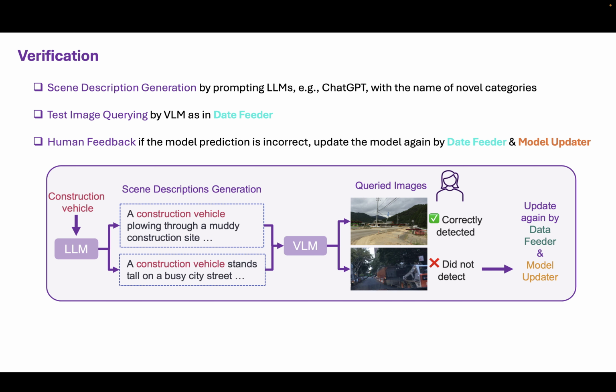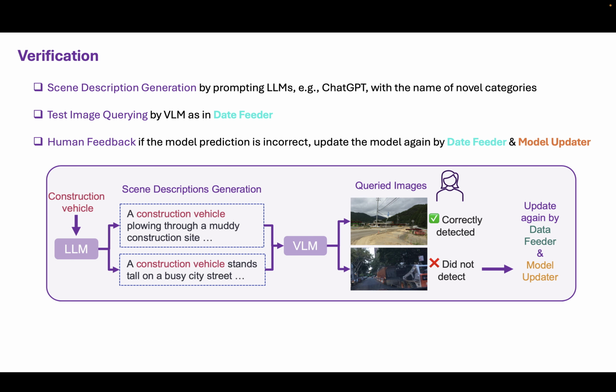Finally, in verification, we aim to verify the updated detector with minimum human effort. Due to the vast amount of unlabeled collected data, it's highly expensive for humans to create a specific held-out test set for verification. Therefore, we use a large language model to generate diverse scene descriptions as test scenarios, and then retrieve images using the vision language model from the data feeder again.